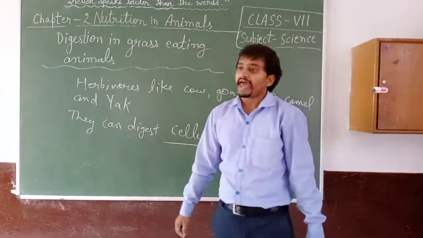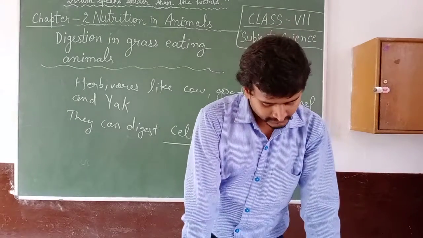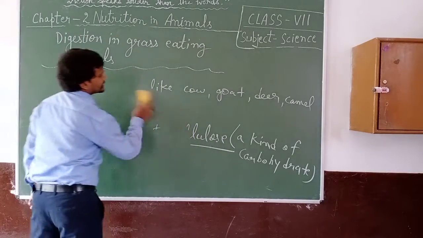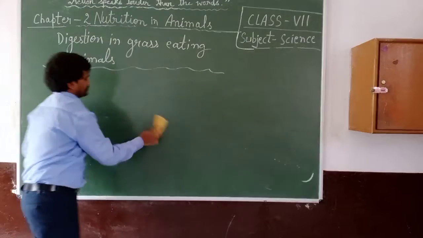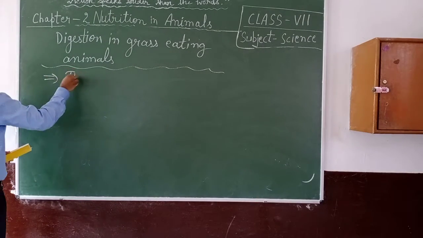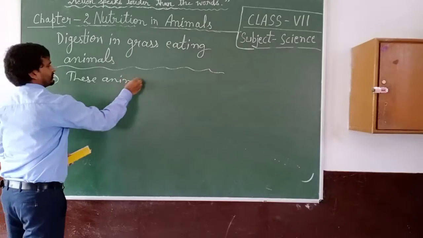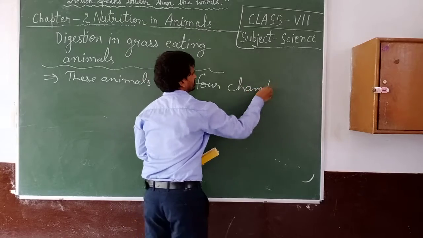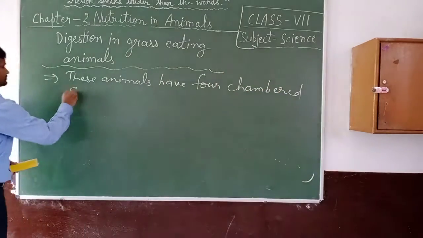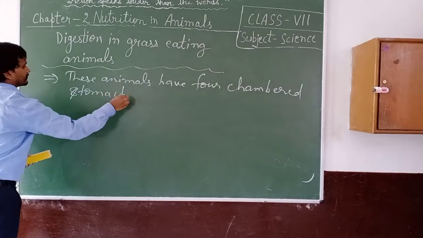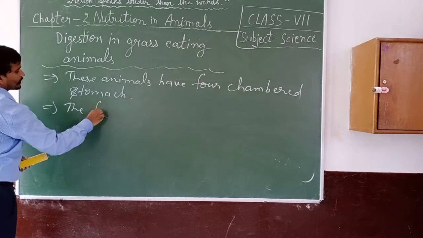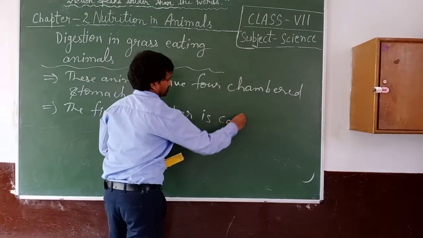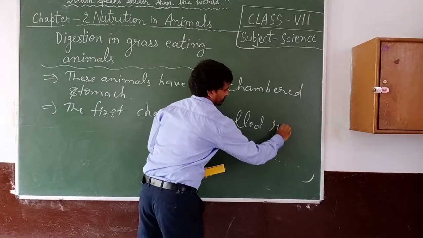These animals have a four-chambered stomach. The first chamber is called the rumen.